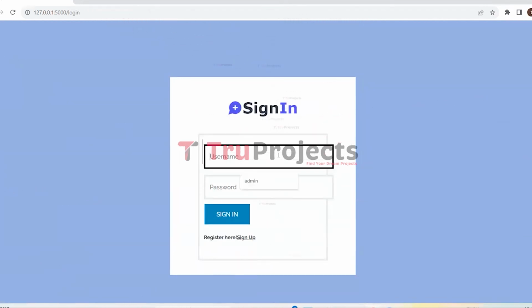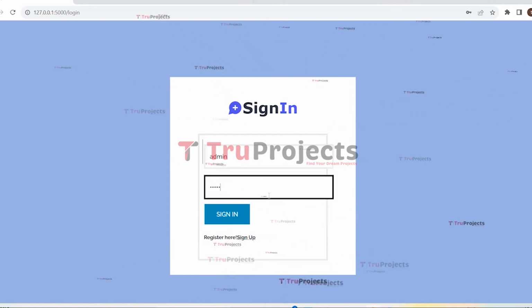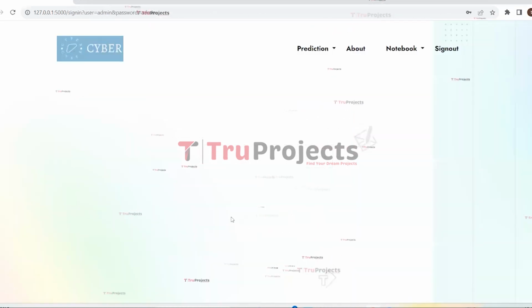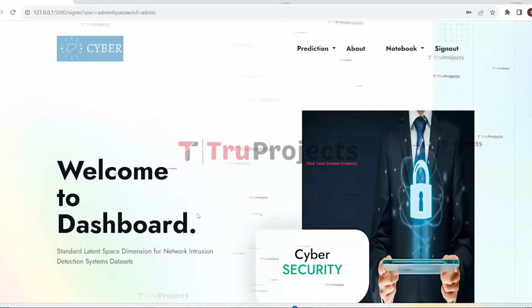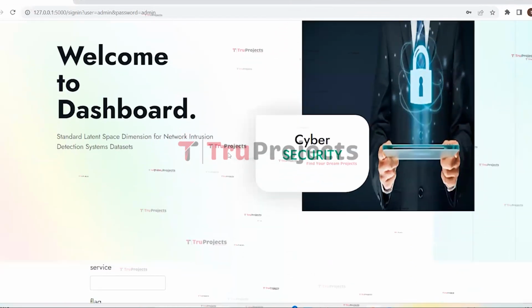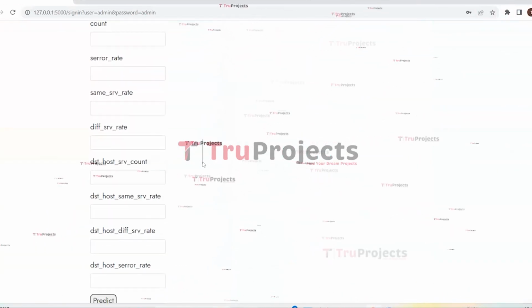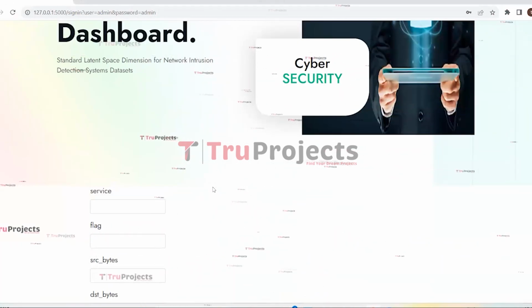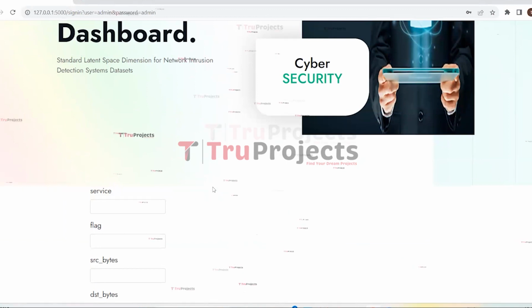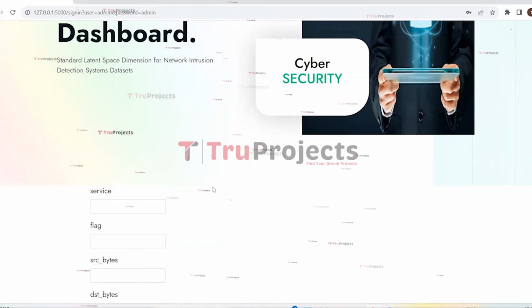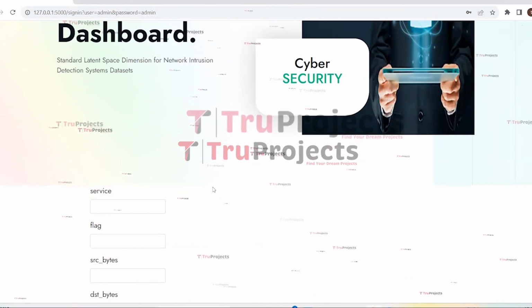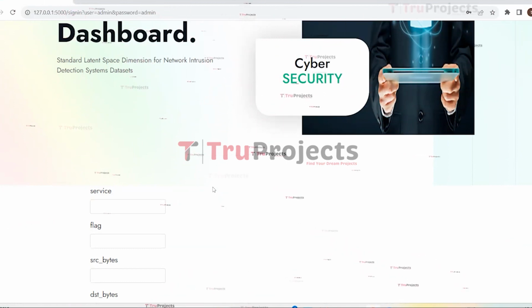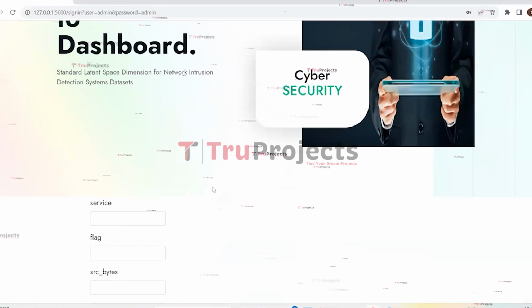Here we need to enter our credentials, which are the username and the password. And now we need to click on sign in. We have signed in successfully. Here we can see that we need to enter all these parameters, and all these parameters are of the NSL-KDD dataset which has been trained. By default, we have given the link to get predictions based on the NSL-KDD dataset. If we want to change the dataset, we will get other parameters which need to be entered.